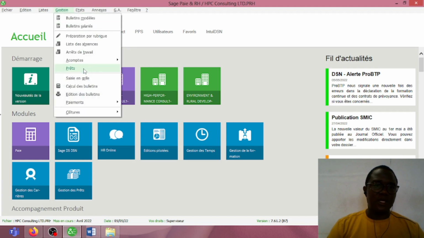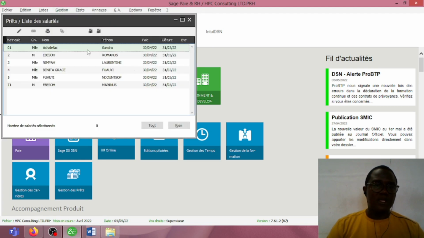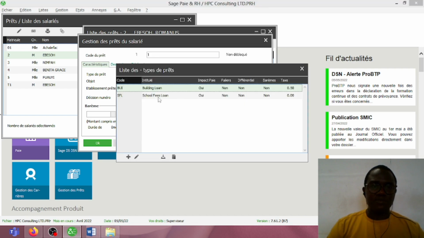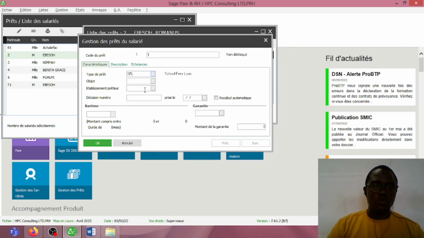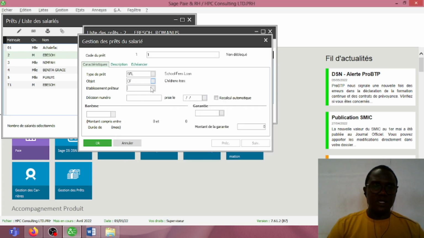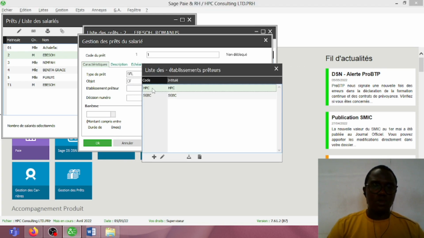We'll simply come here and take the option of loan. The person demanding the loan is Ebeso. So we'll double click on Ebeso and enter the loan. Let's assume this is the first loan Ebeso is taking, and for that reason, the quote of the loan should be 1. Let the type of the loan be school fees loan. As you can see, I've configured the building loan and school fees loan. So let's take the option school fees loan. The objective of the loan is to pay children's fees. The company giving the loan is High Performance Consulting.